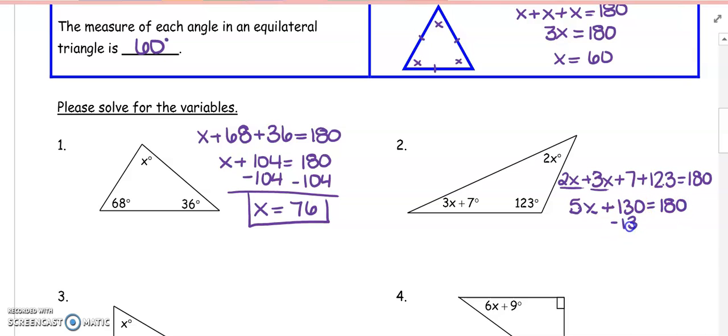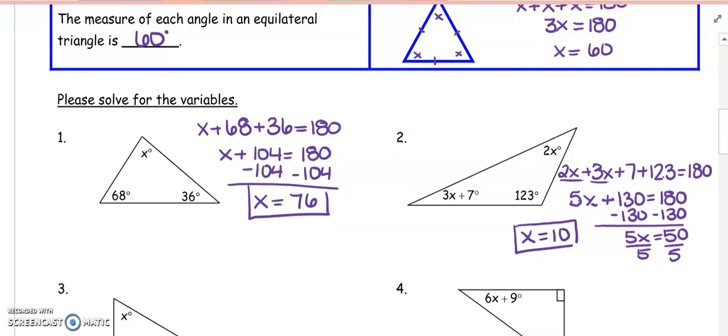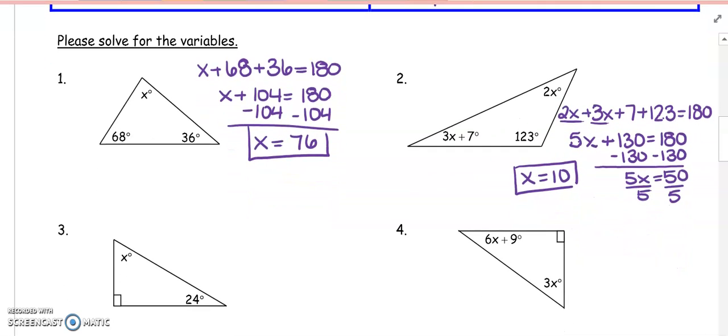I'm going to subtract the 130. I have 5x is equal to 50. And if I divide by 5, I get x to be equal to 10. All three angles add up to 180 degrees.